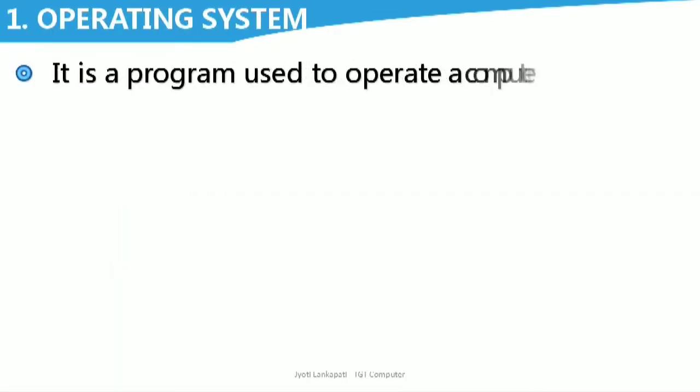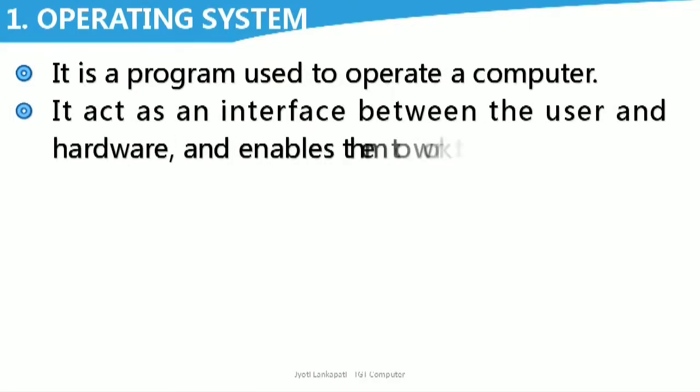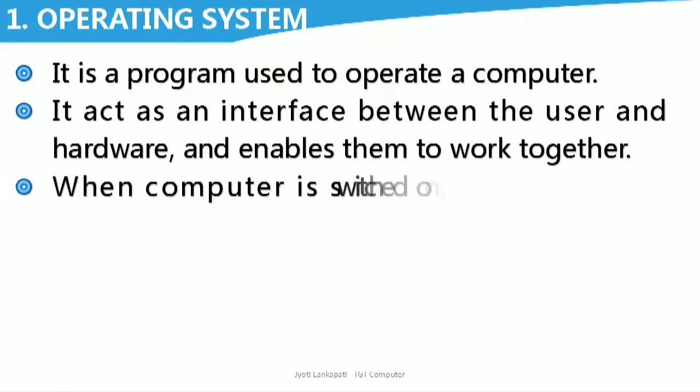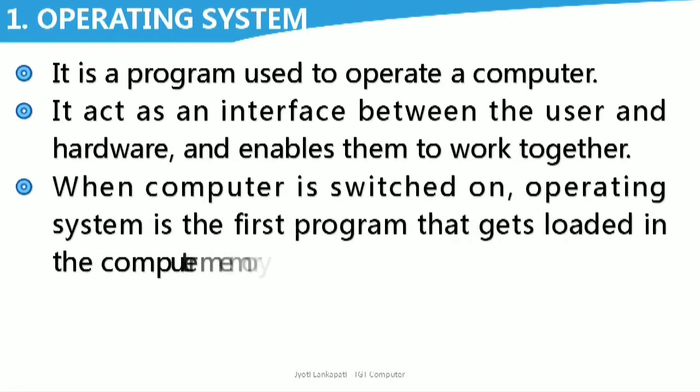See, operating system is a program used to operate a computer. It acts as an interface between the user and hardware and enables them to work together. So we can say that operating system is the mediator between hardware and software or between hardware and user.